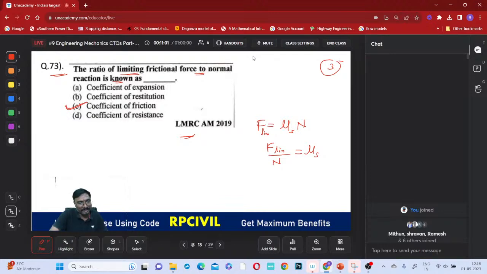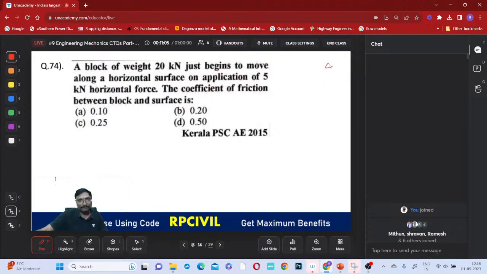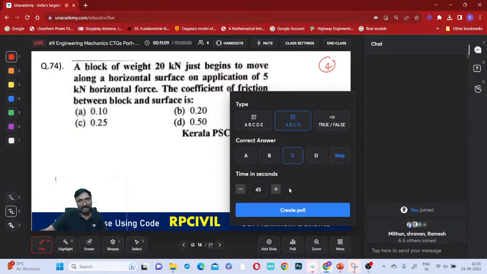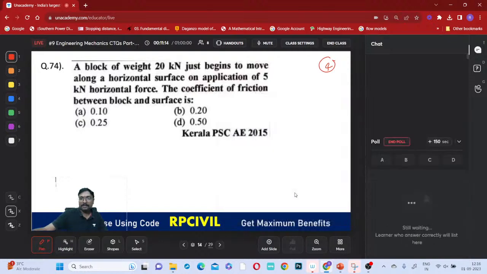Shall I go for the next question? It is the 74th question. This is a Kerala PSC question. I will give 150 seconds. Try to solve this, all of you. Yeah, civil 101, nobody is answering.